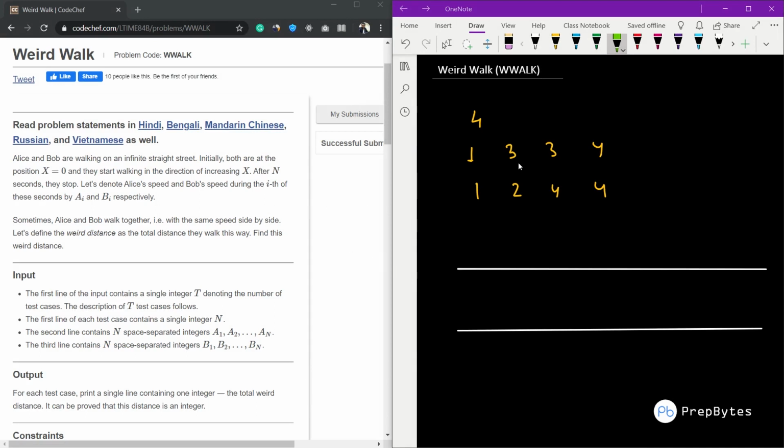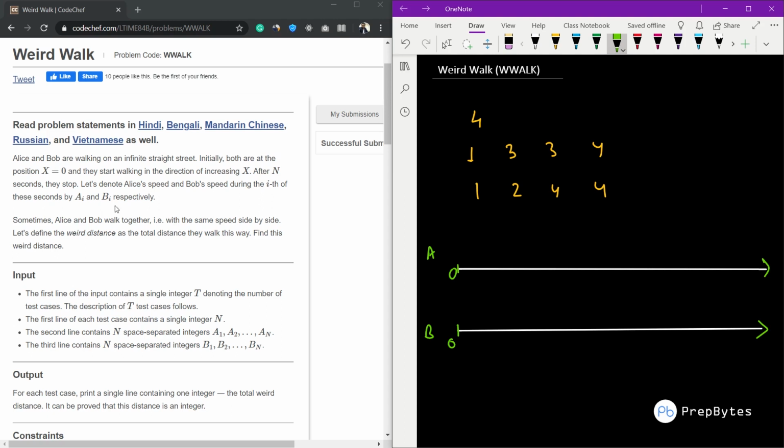So the question says that Alice and Bob are walking on an infinite straight street. Initially they are both at x equals 0. Let us denote this one for Alice and this one for Bob. They start walking in the direction of increasing x.